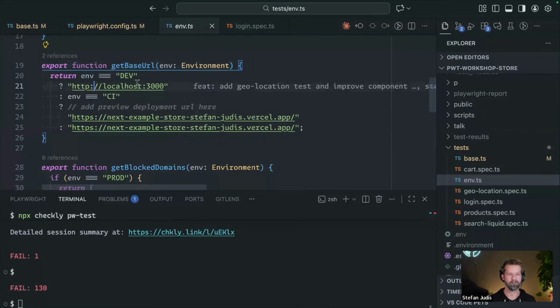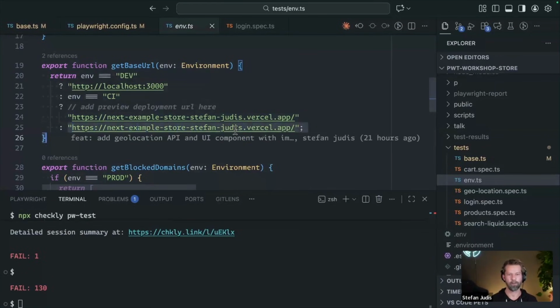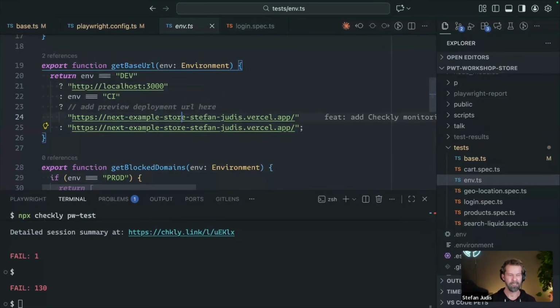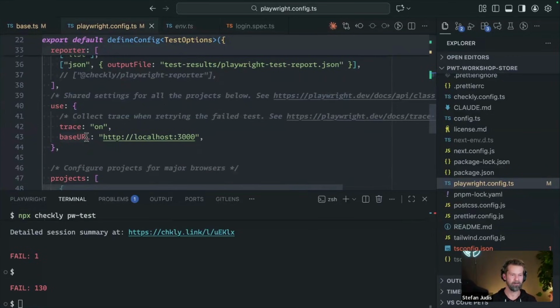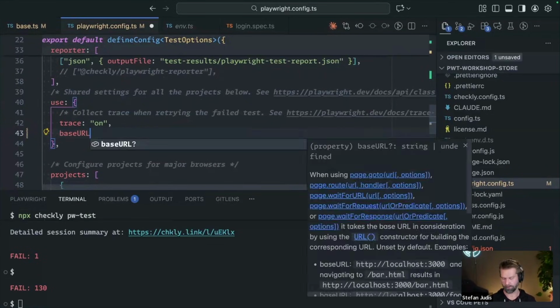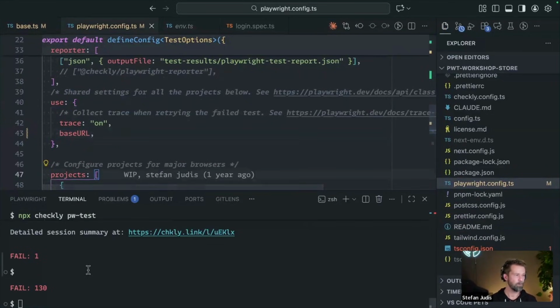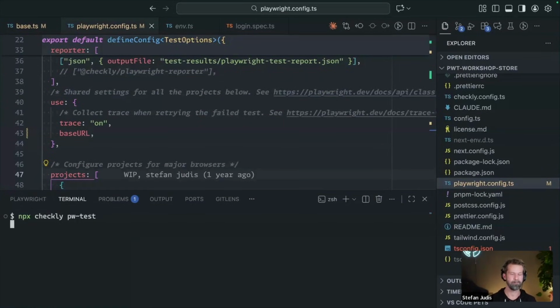So if it's dev, we want to run against localhost. If it's CI, I also set the production site here. Usually you would have a preview URL here, but I didn't want to make us wait for the preview flow all the time. And if it's not CI or not dev, we're going for production too. So with that, we now have here the base URL. This is now named the same way, so we can just drop localhost here, and then run pw test again.